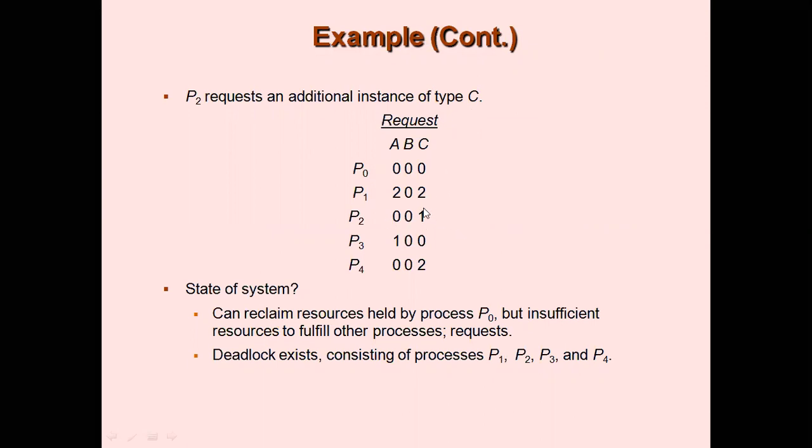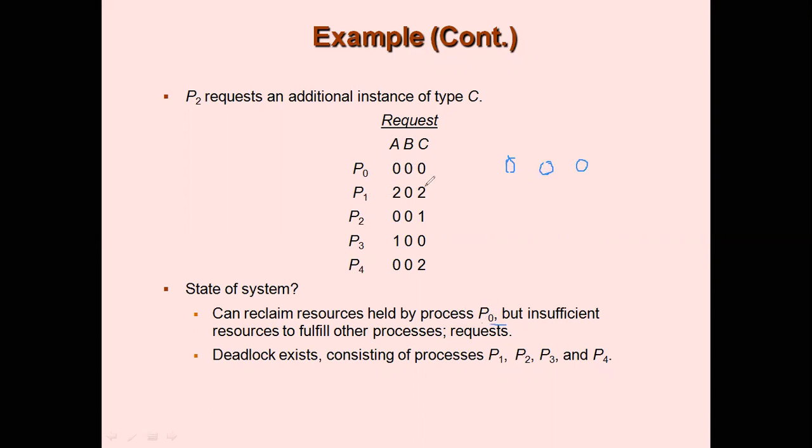So 001 is given to C. If you take the same availability, guys, 0, 0, 0, now check P0's request against the availability. You can cater. That is why P0 is in the sequence.